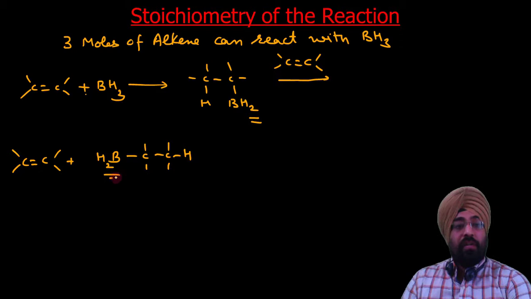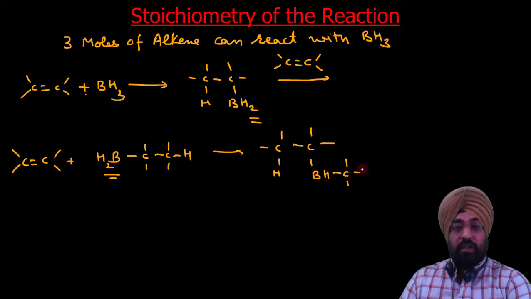Now one hydrogen will go to one carbon here, and this second carbon will have all this molecule BH here, CH.